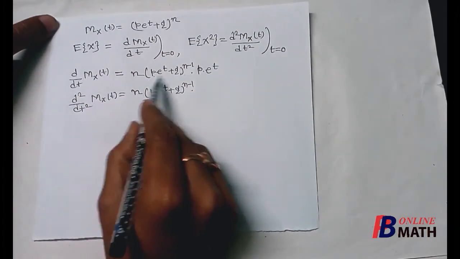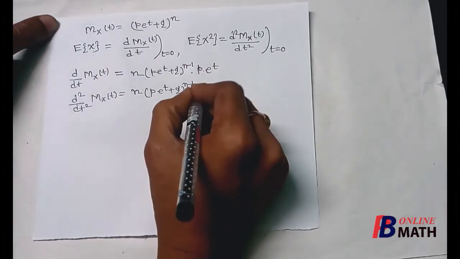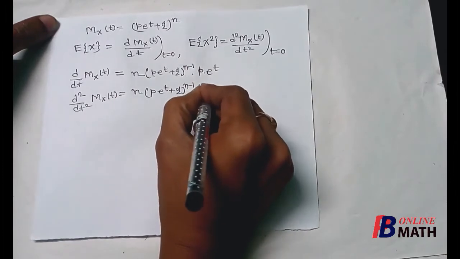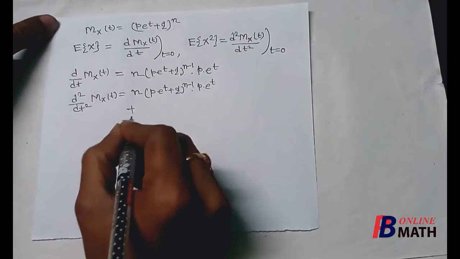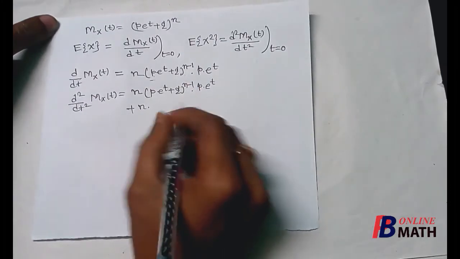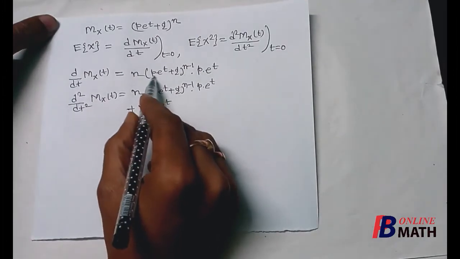So if we keep this term as it is, next differentiating this. Differentiation of p into e to the power t is p into e to the power t, plus, next we are keeping this term as it is, so it is p into e to the power t, and differentiating this term.